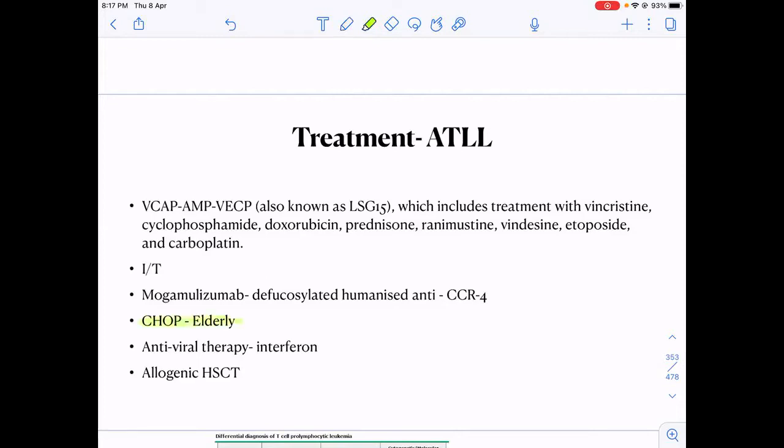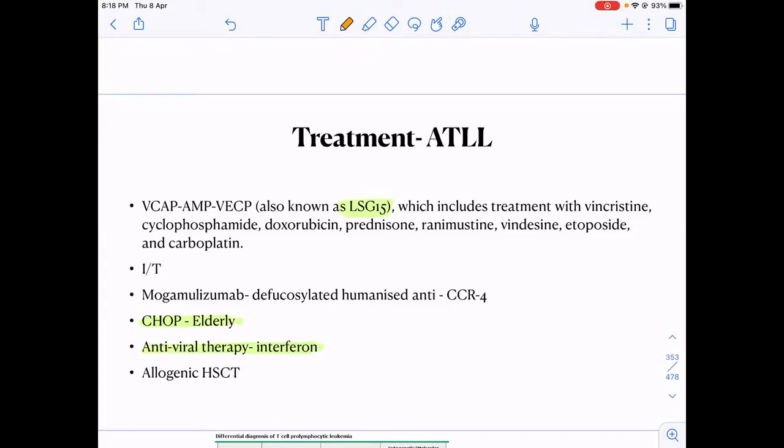Some people say that as it is associated with HTLV, we can give antiviral therapy in the form of interferon. Then there is a protocol. You do not need to remember the names of the drugs. You should just know that it is called the LSG-15 protocol. This is not a very common question and not very important to remember, but just for the sake of it, LSG-15 protocol.